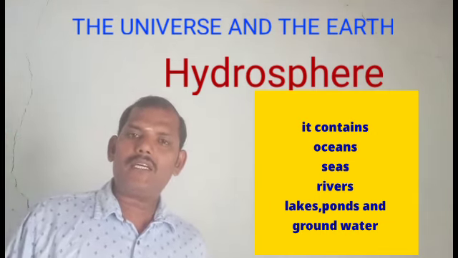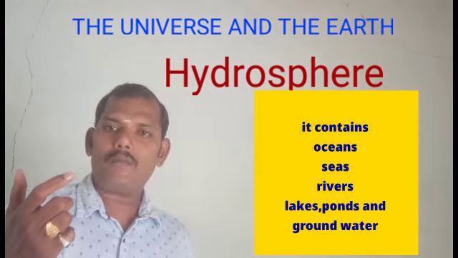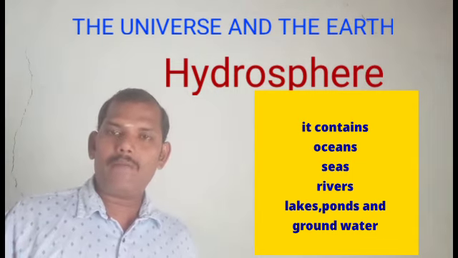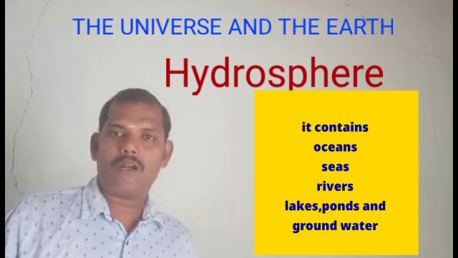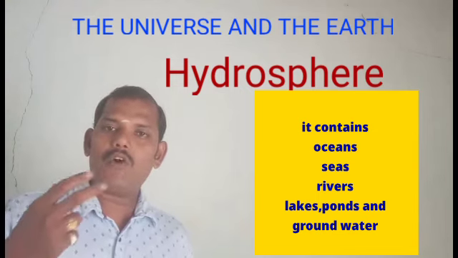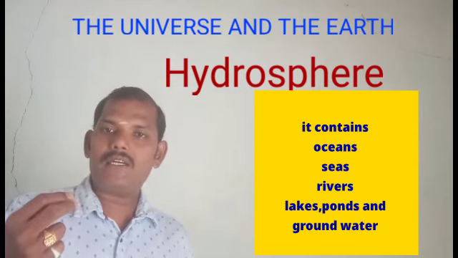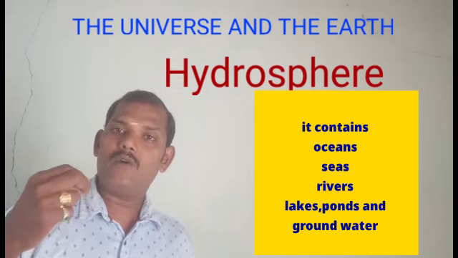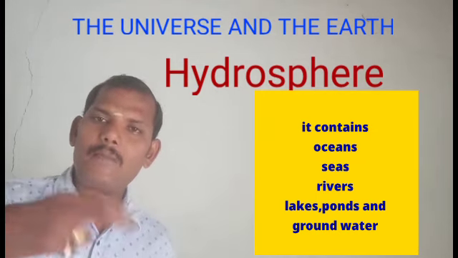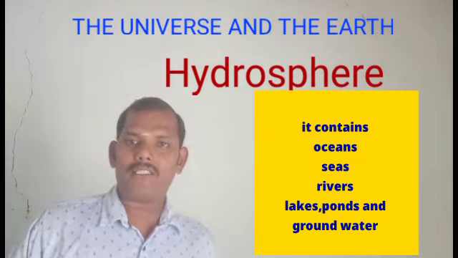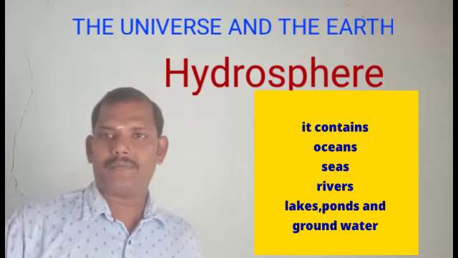We see many different types of water bodies on the earth, big water bodies and small water bodies. For example, the oceans, seas, rivers, ponds, lakes, wells. These are all part of the hydrosphere. This area is called the hydrosphere.